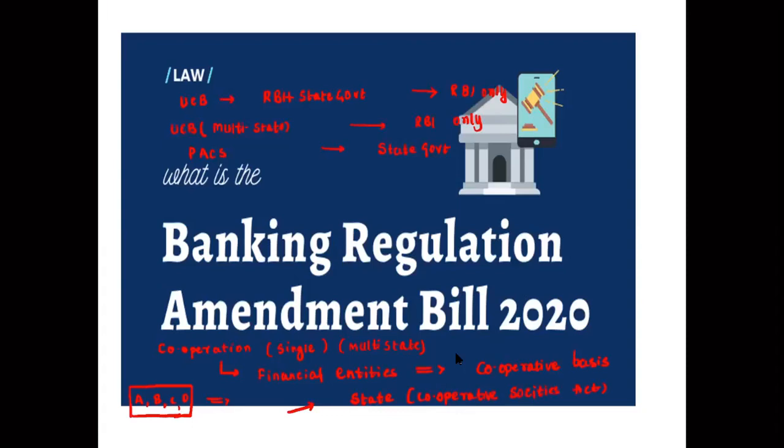And if they are multi-state cooperative societies, operating in more than one state, they are registered under the Multi-State Cooperative Society Act 2002.